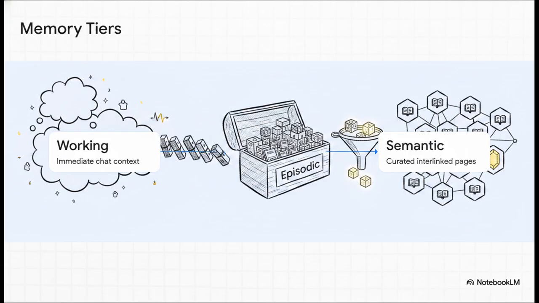First, you have your working memory. That's the active conversation you're having right now. Then, that info filters down into episodic memory, where raw facts and logs are stored locally. And finally, the most important facts are synthesized into semantic memory. These are curated, interlinked wiki pages that represent the AI's long-term truth.